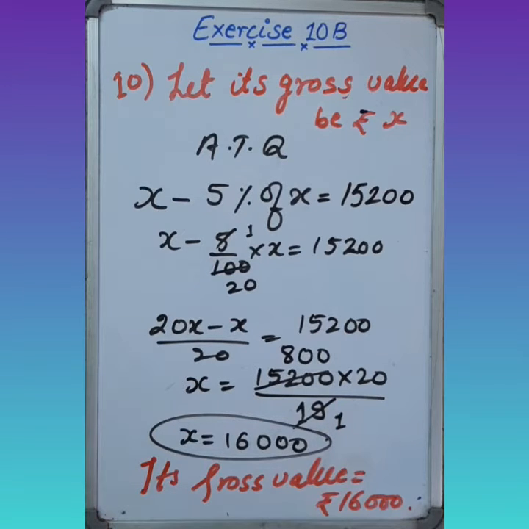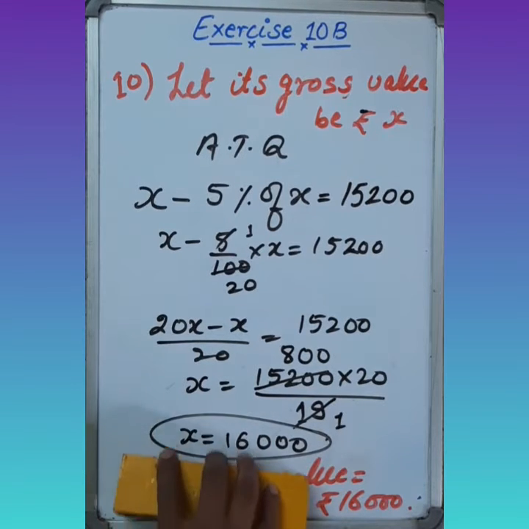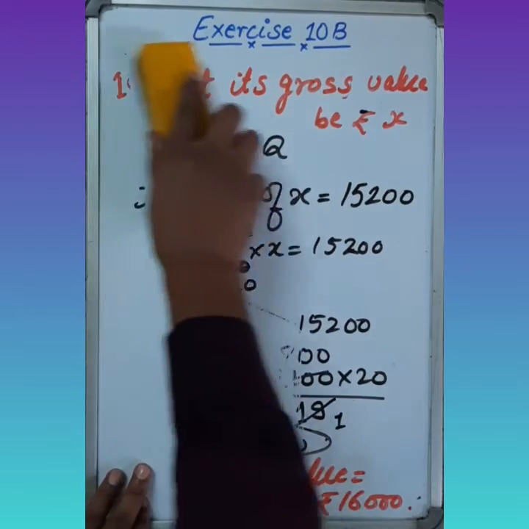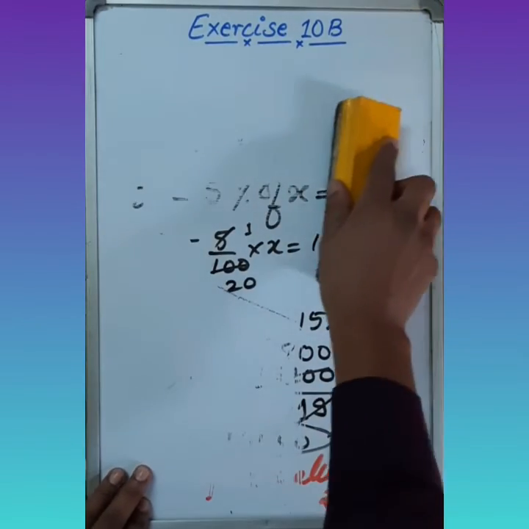So in this question, gunpowder is a mixture of nitrate, sulfur and charcoal. 75% is nitrate, 10% is sulfur, and the remaining is charcoal. First we have to find the percentage of charcoal, and then its amount in 8 kg of gunpowder.